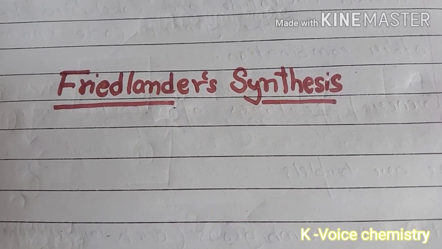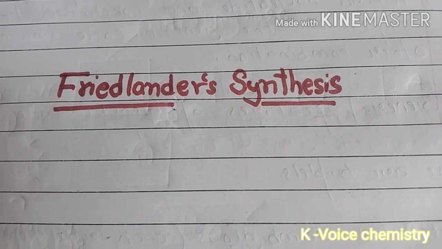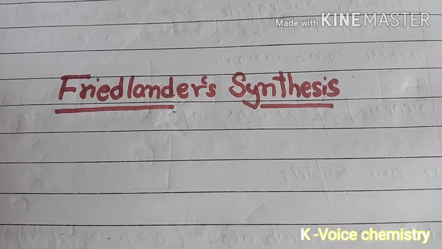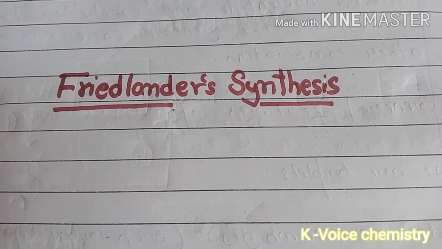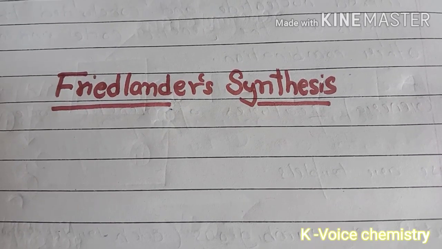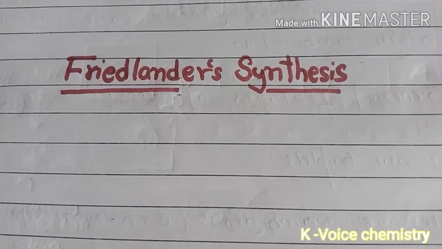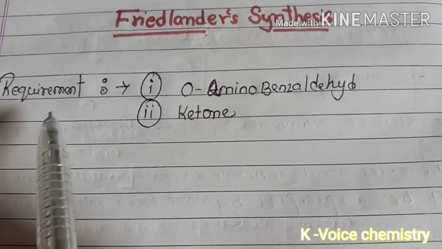So basically, the starting materials for this quinoline synthesis are an ortho-aminoaryl aldehyde or ketone and a ketone possessing an alpha methylene group. Okay, let us see the requirements. As you can see, I have written the requirements.